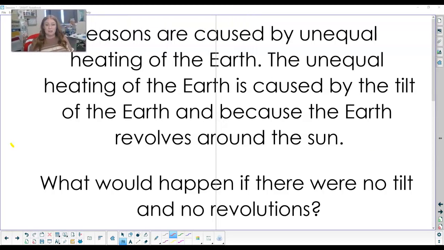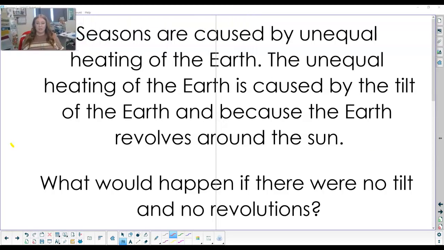So seasons are caused by unequal heating of the earth. The unequal heating of the earth is caused by the tilt of the earth and because the earth revolves around the sun. So I'm going to pull out my trusty little globe here. Let me get some lights off so maybe we can see this a little better. Okay, so our earth, you can see I've got my north and south pole here.